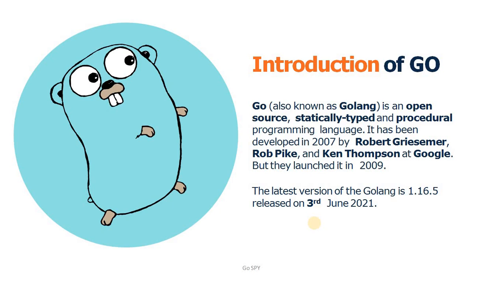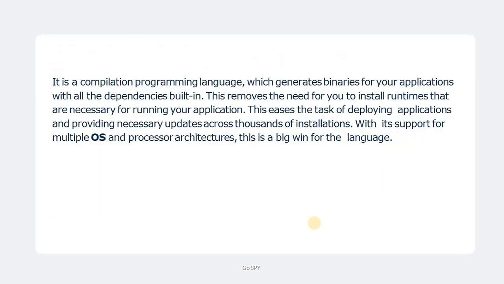Next, it is a compiled programming language. This means if you write any code in the Go programming language, then the compiler generates a binary of your application with all its dependencies built inside that binary file.